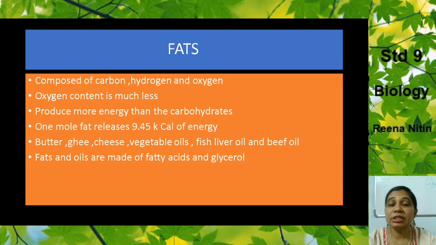Even carbohydrates give our body energy, but the energy given by fats is much more than that of carbohydrates. 1 mole of fat releases 9.45 kilocalories of energy. So that much energy you will get if 1 mole of fat is oxidized. That shows you how much energy fats contain. Butter, ghee, cheese, vegetable oils, fish liver oil and beef oil, all these contain fats.